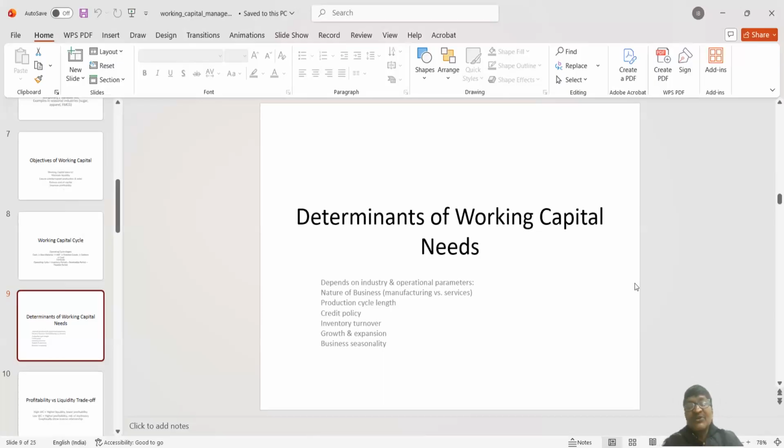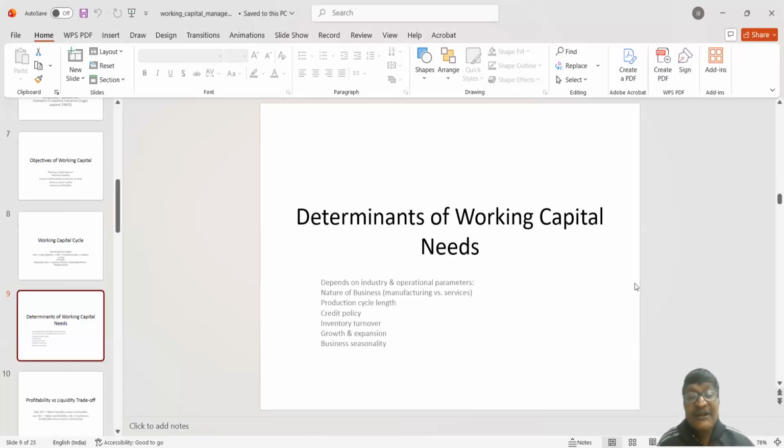Then last, another important area is hazards and contingencies. It is advised that at any point of time, any company, any business may face this situation. They may face a hazardous situation or some contingent liability may come. In that case, generally it is advised to add 10 to 12% on the actual working capital requirement calculation.